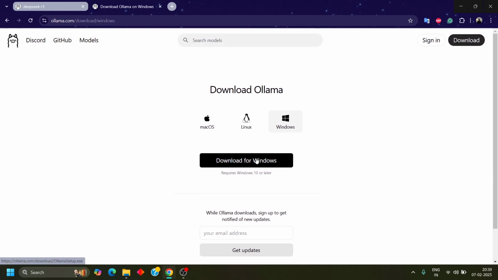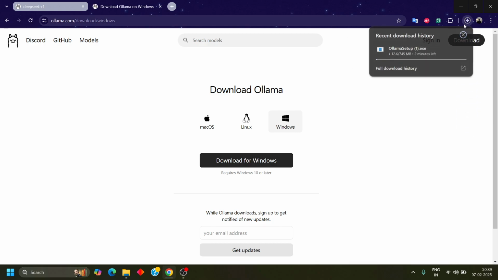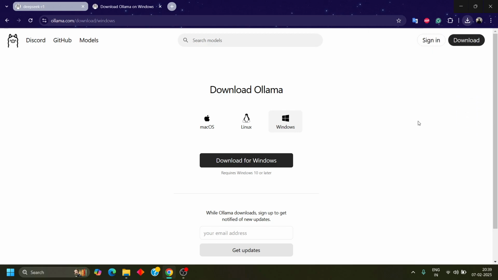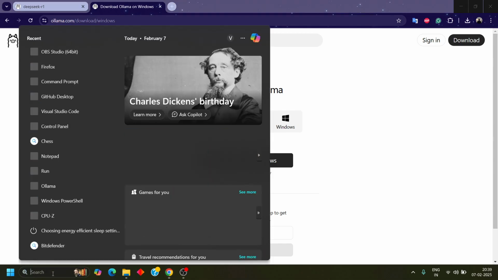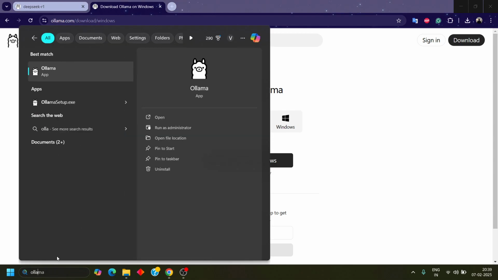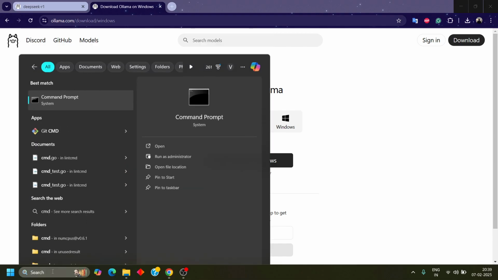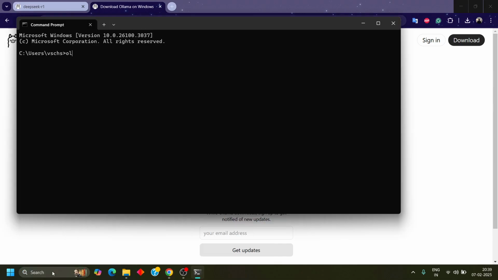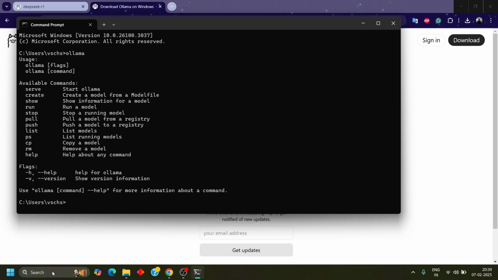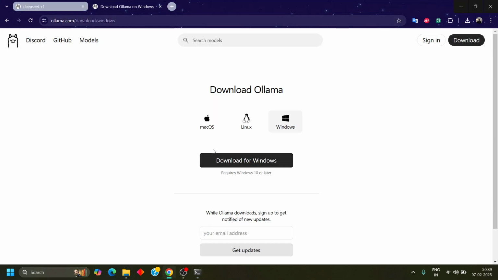I'll click download for Windows and it will get downloaded. Once downloaded, you just install this exe and you will start to see this Ollama application. And once you have this Ollama application, you can check the installation by simply writing ollama. And once Ollama has been installed,